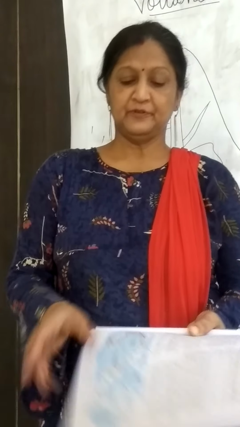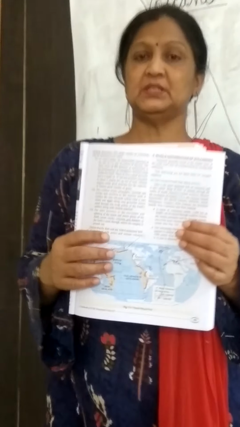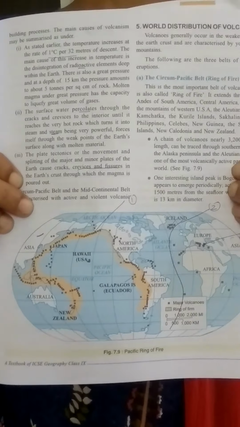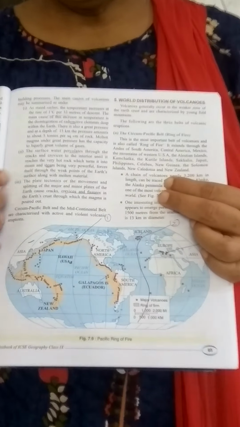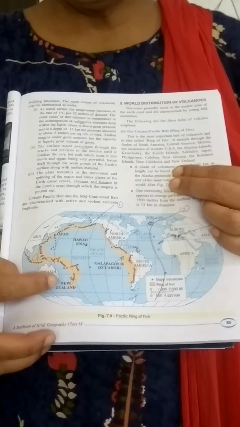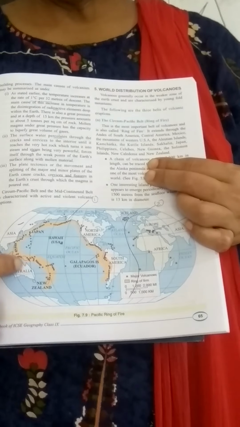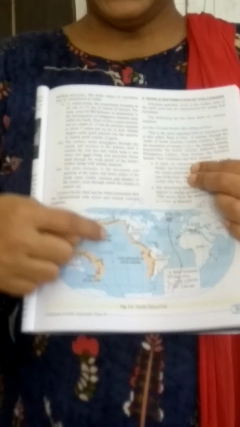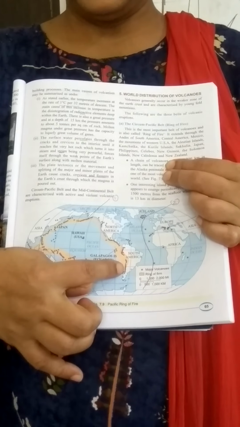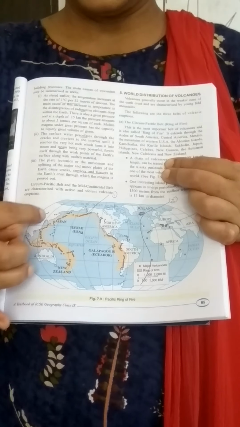Now we will start the next topic, the distribution of volcanoes. If you see in this picture, there are mainly three regions marked as 1, 2 and 3. The first region covers the eastern side of Australia, China and Japan, and the western side of South America and North America.